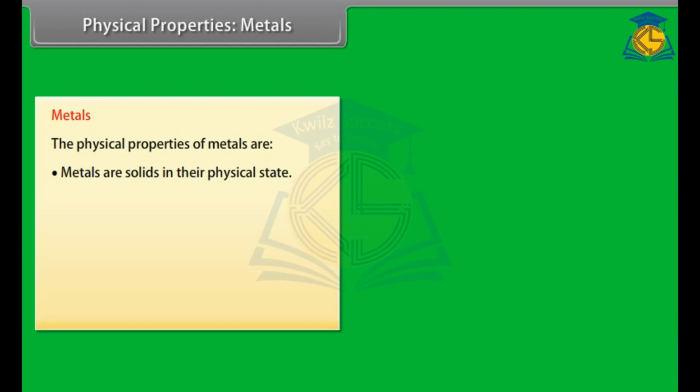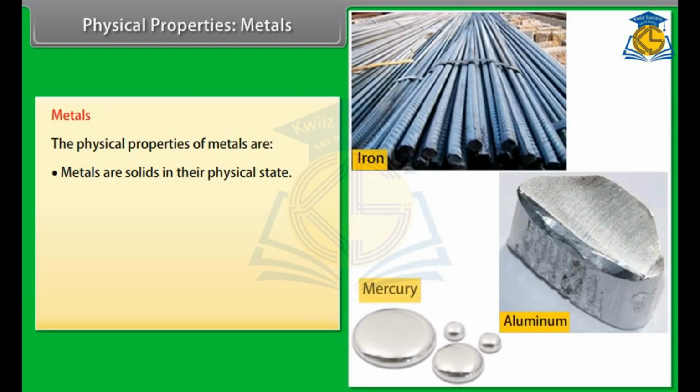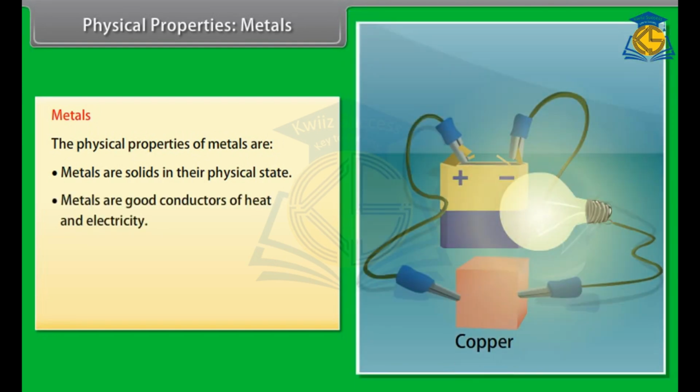For example, iron, aluminium. Only mercury is liquid metal. Good conductors of heat and electricity. Metals are good conductors of electricity as they have free electrons. For example, silver and copper are the best conductors of heat and electricity, whereas lead is the poorest conductor of